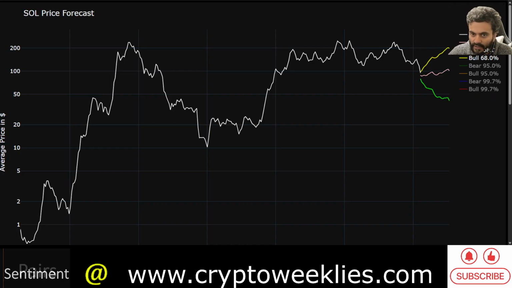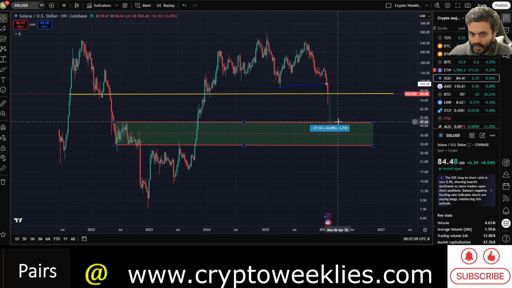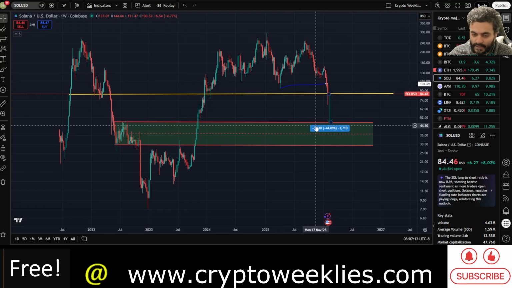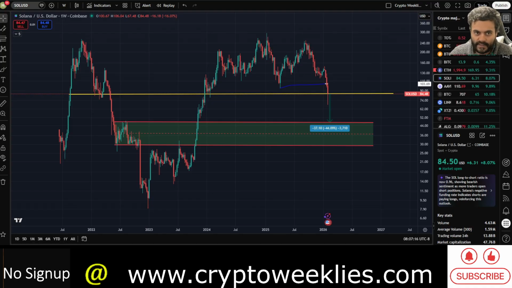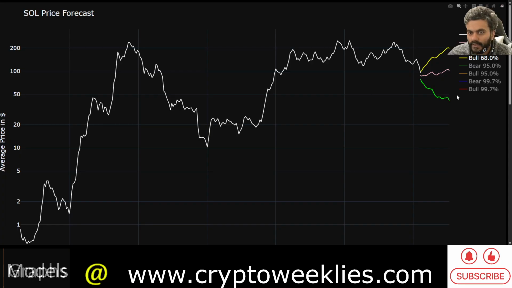Again, these different models are signaling confluence at around this level, and these models necessarily do not have any underlying assumptions which kind of have a conflict between them or any correlation between them. So they are all standout models, but still they are signaling a confluence, at least a non-panic bottom for Sol going to less than $50 level. So that's what is the confluence.